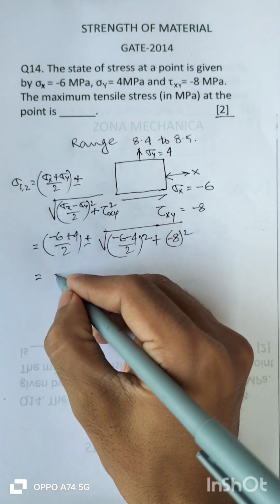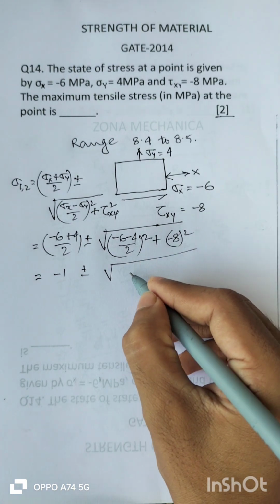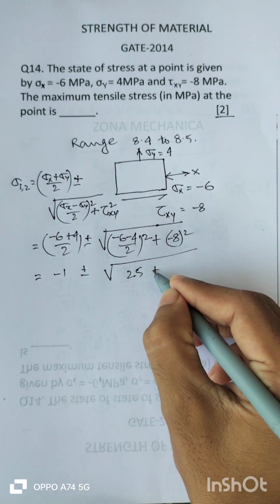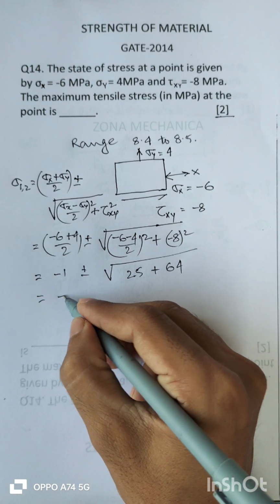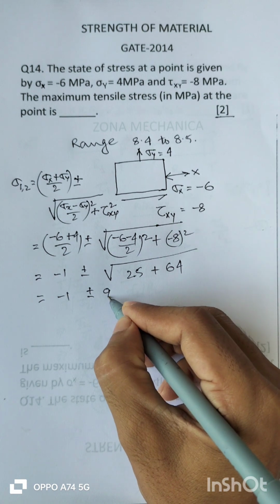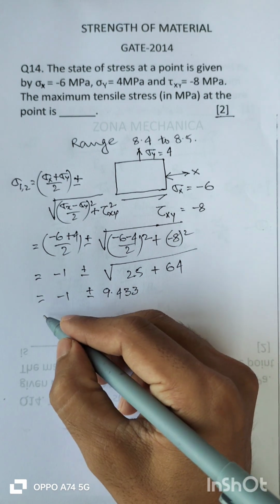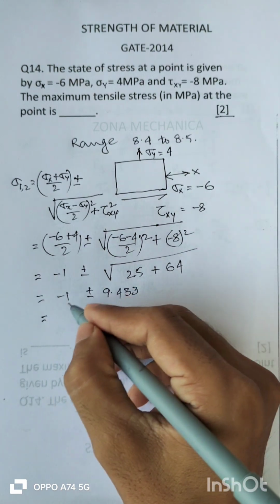So this is minus 1 plus or minus root of 25 plus 64, so this is minus 1 and plus or minus, this will be 9.433.